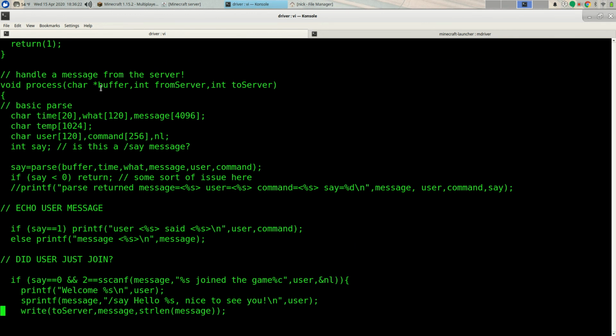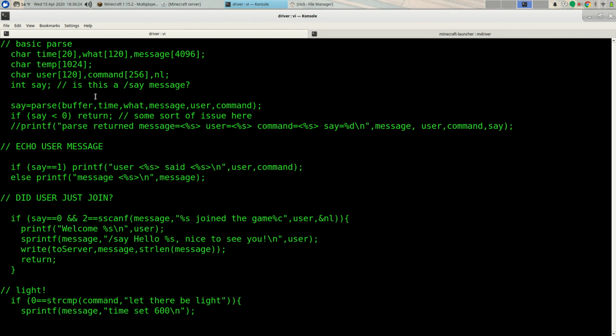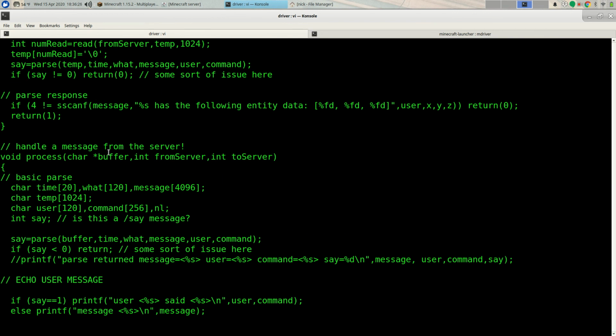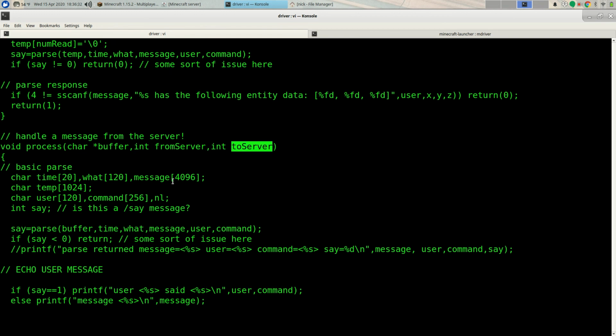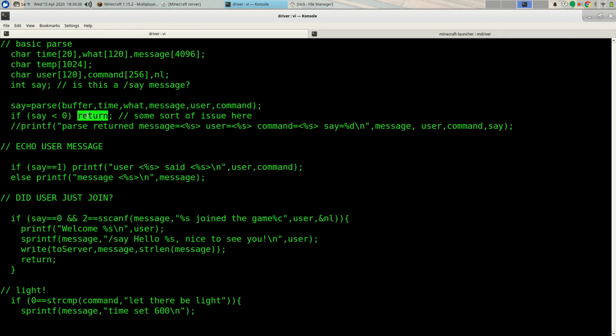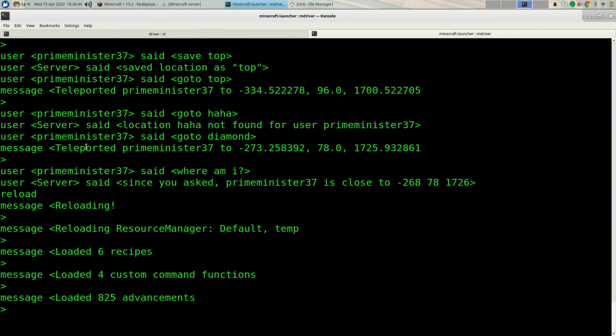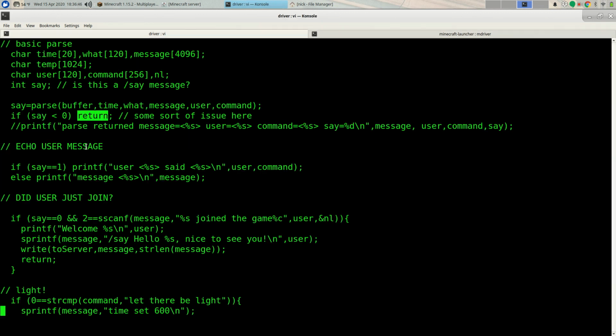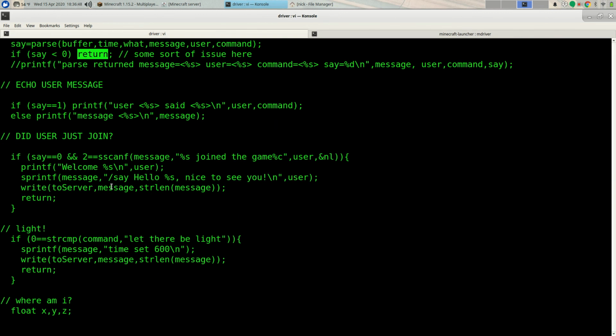Here's the process function itself. It basically takes a message coming from the server, along with the two ends of the pipe that it needs to communicate to and from the server, and runs it through the parse system. If it's not a message that we care about, we just kick out of here immediately. Otherwise, I will echo it out to standard out, which is what we're seeing here. So these are the pre-processed messages. And now it starts looking for what it should do.